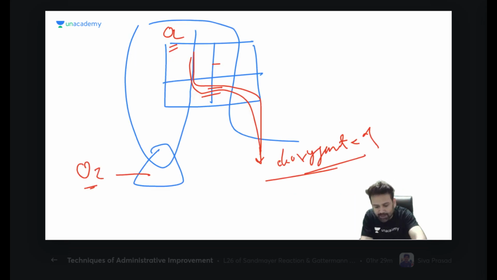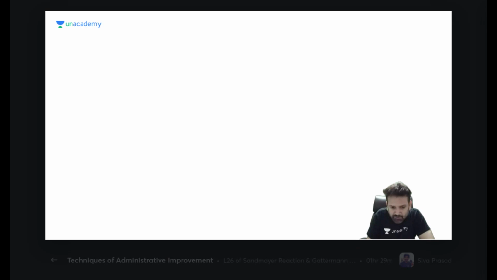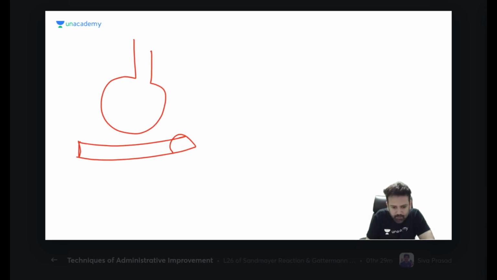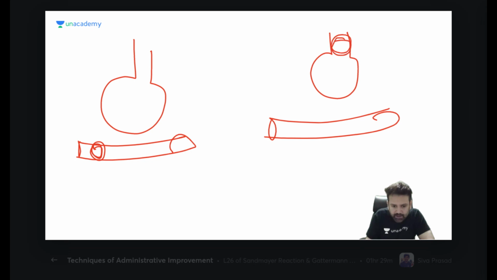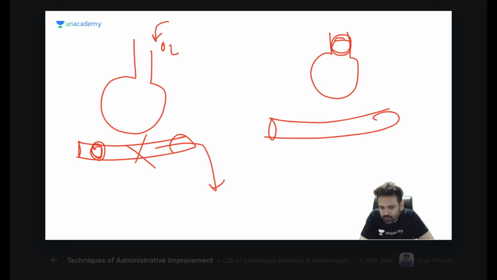Coming to the third point, V/Q mismatch. There are two types of V/Q mismatch. One is pulmonary embolism, and the other is airway obstruction. If you give oxygen to this patient, there is no blood. Can this oxygen be carried into the blood? Yes or no? Because there is no blood, there is pulmonary embolism, no. And even if you give oxygen to this patient, there is airway obstruction. So will that go to the lung or not?